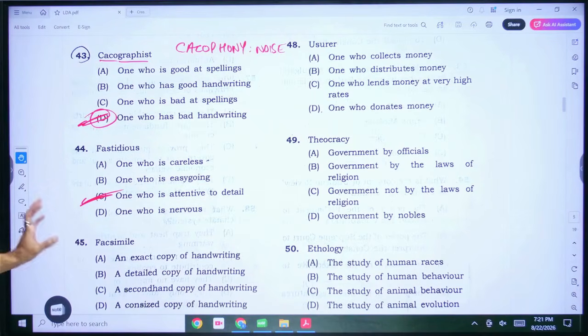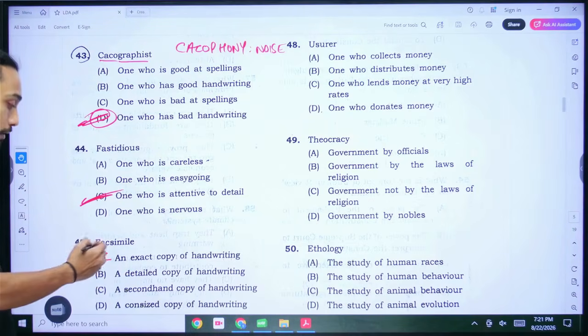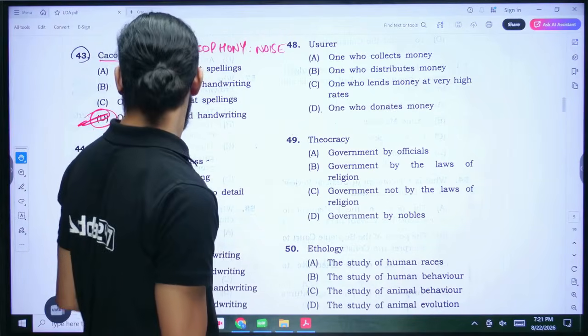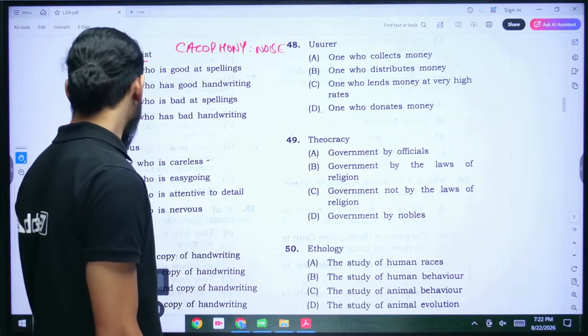All right. For number 45, Facsimile. This is something I have taught you as it is. The question has even provided the definition that I taught you guys in my class. I have provided it in the exact manner that they have given here in the question. An exact copy of handwriting. That's a facsimile. All right. So A is the correct answer there. For 46.